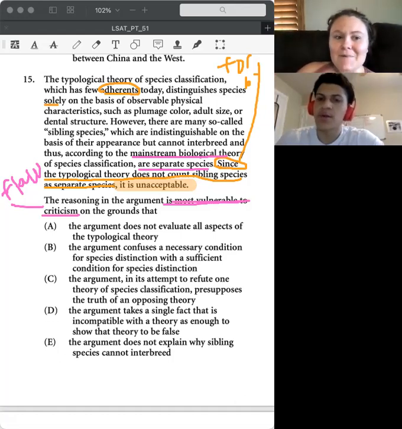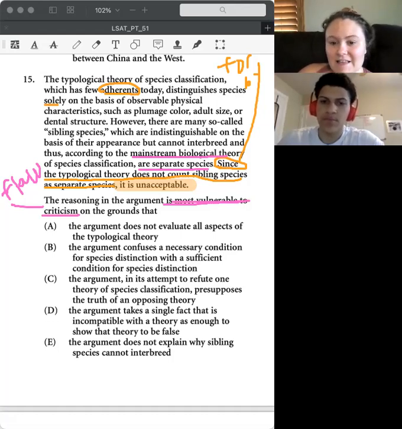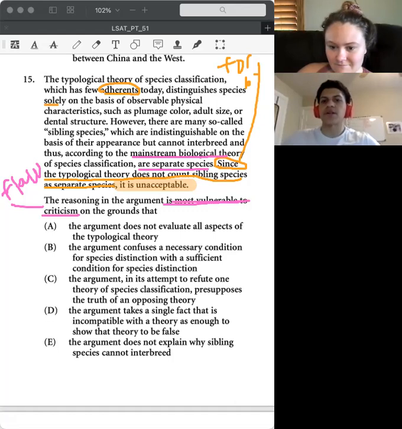Yeah, we're saying the typological theory is wrong because it contradicts the mainstream biological theory. Is that a good reason? No. So the flaw is that they're just comparing mainstream to something that's not mainstream.